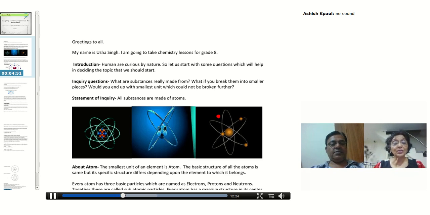I'm not talking about what electrons are doing in the atom. Electrons have got negligible mass, nearly 1 upon 1846 approximately compared to the mass of a proton. Now such a small number, if we leave it, hardly matters to the mass of the atom. So we can say that electrons do not actually contribute to the mass of the atom. Then what are they doing? After all, they are not contributing to the mass. Then what is the importance of electrons in an atom?